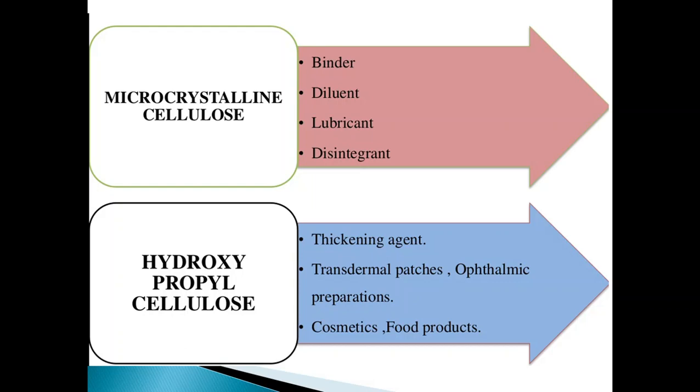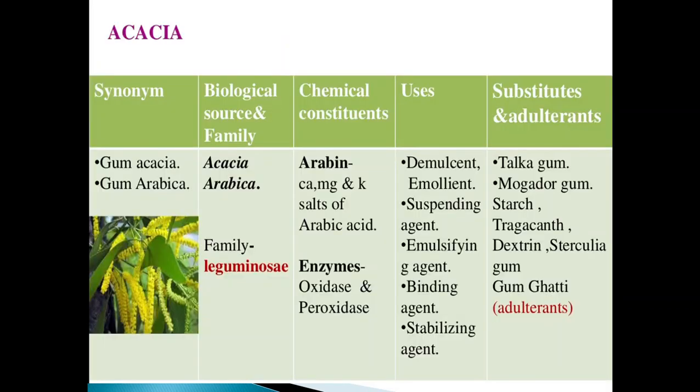Next we are going to discuss the pharmacognostical study of the individual drugs. First one is acacia. The common name or synonym for acacia is gum acacia or gum arabica. This is an image of the acacia plant.